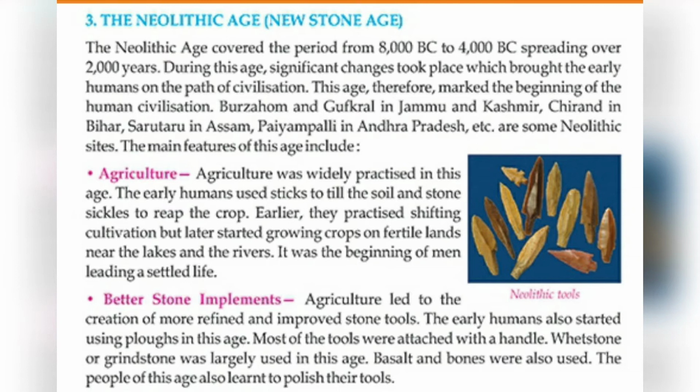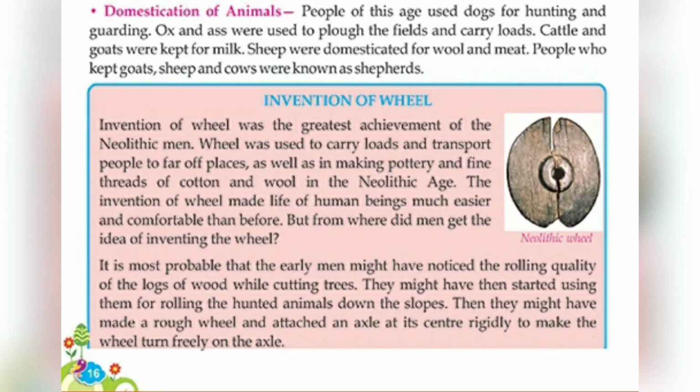Now, domestication of animals. People of this age used dogs for hunting and guarding. Ox and ass were used to plough the fields and carry loads. Cattle and goats were kept for milk, and sheep were domesticated for wool and meat. People who kept goats, sheep, and cows were known as shepherds.